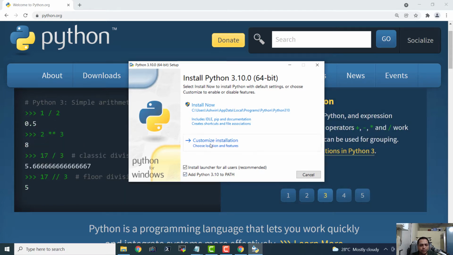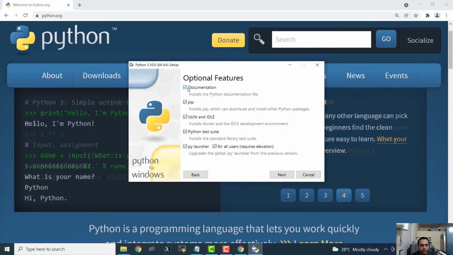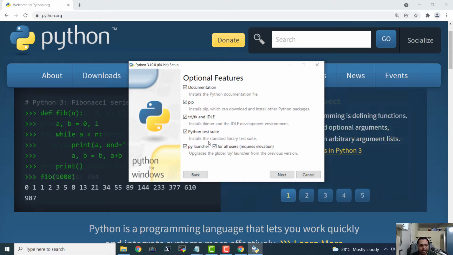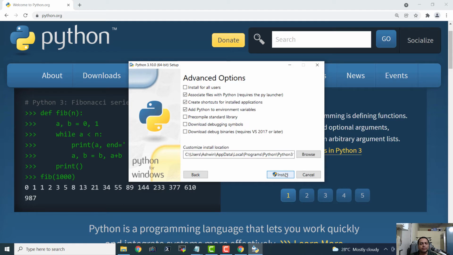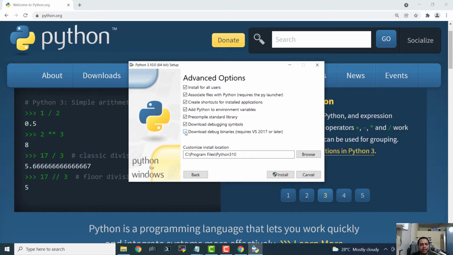I'm just going to go ahead and customize the installation. Okay, so I'm going to check all the options. It is going to install the documentation and it is going to install pip. We are going to see what pip is. It is also going to install IDLE, the Python test suite and the py launcher, for all users. We are going to have a look at all these things in the same episode further down the line, so I want you to be patient a bit. Let us check the advanced options: install for all users, download debugging symbols and download debug binaries.